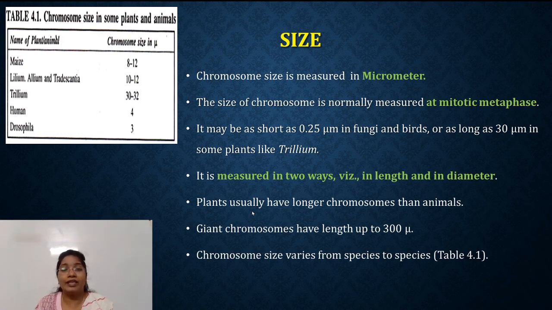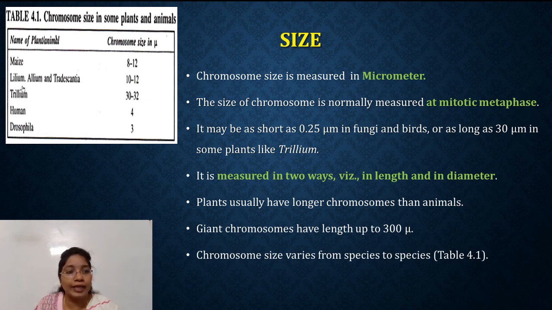There are also certain cases such as giant chromosomes. They have a length of up to 300 microns. Giant chromosomes such as lampbrush chromosomes or polytene chromosomes are very much larger in size. The size of the chromosome varies from species to species.